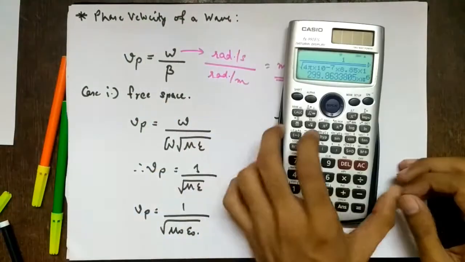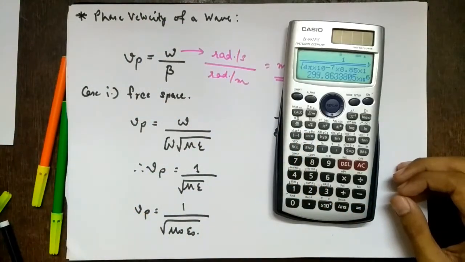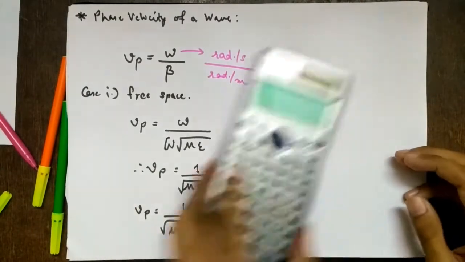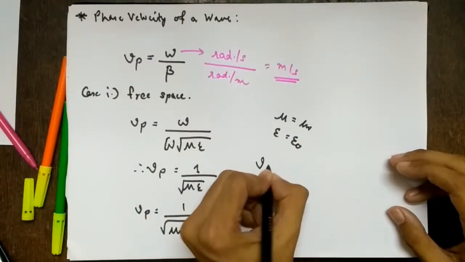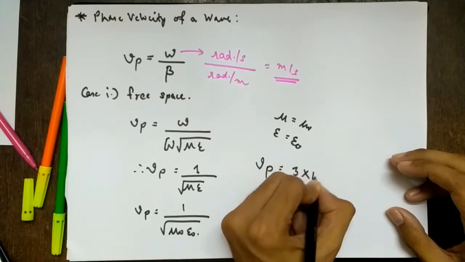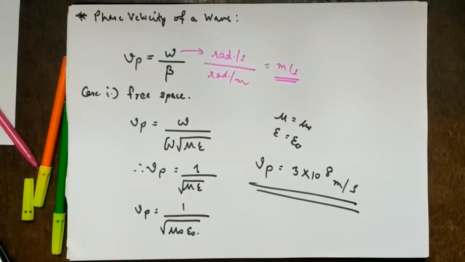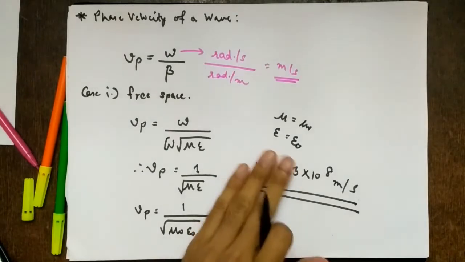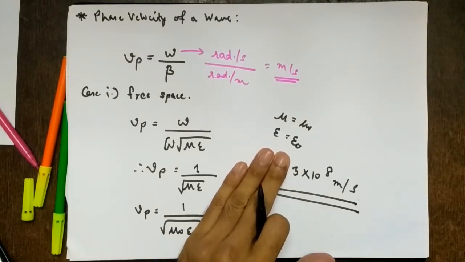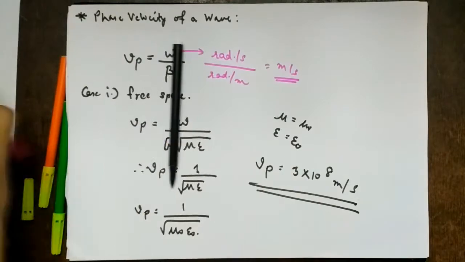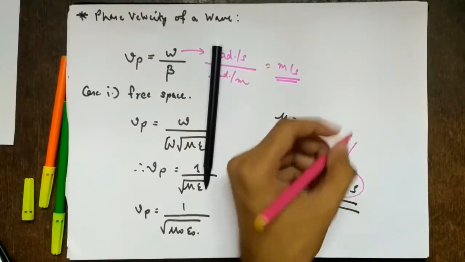Sorry, 10 raised to 6. So approximately 300 into 10 raised to 6. So what is Vp you are getting? Vp is 3 into 10 raised to 8 meters per second. So have you seen this number somewhere? This is 3 into 10 raised to 8 meters per second. Now you must be knowing what it is.